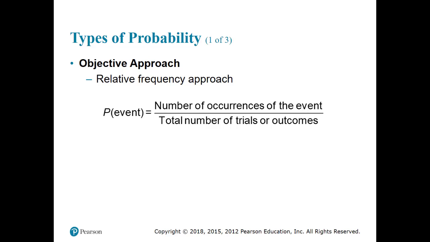Then you gather data, and based on that data, we can compute probability. So the number of occurrences of the event: suppose you toss the coin say 50 times, and 30 times you got heads. So 30 is the number of occurrences of the event. The total number of repetitions is 50, so you get 60% or 0.6. Sometimes people state probabilities as percentages, but the actual value is between 0 and 1. So that is our relative frequency approach. Let's look at an example in Excel.